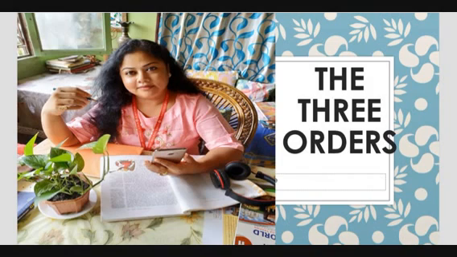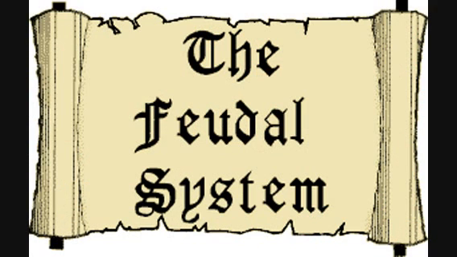Now, three orders, you can relate this chapter with the chapter of class 9, if you can recall, the French Revolution, where we have studied about the three estates. The first estate belonged to the clergies, the second was the nobles, and the third was the commoners, basically the farmers or the peasants. So the three orders are the same order.